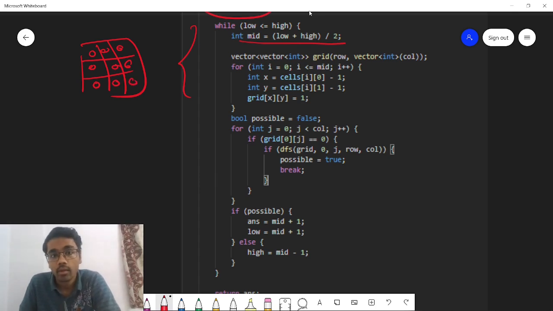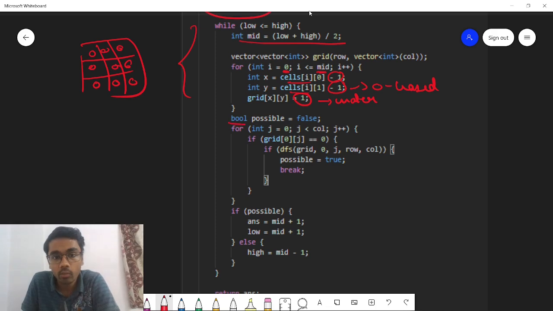Yes, like this. Now what was the first step? First step was to mark from 0 to mid each and every cell that we have come so far as flooded with water. So you'll just iterate from 0 to mid and take each and every cell that is present and mark that particular cell as 1. 1 means flooded with water. Now why are we doing minus 1 here? Just to take 0 base indexing. I have done everything in the 0 base indexing. You can do it in 1 base indexing as well.